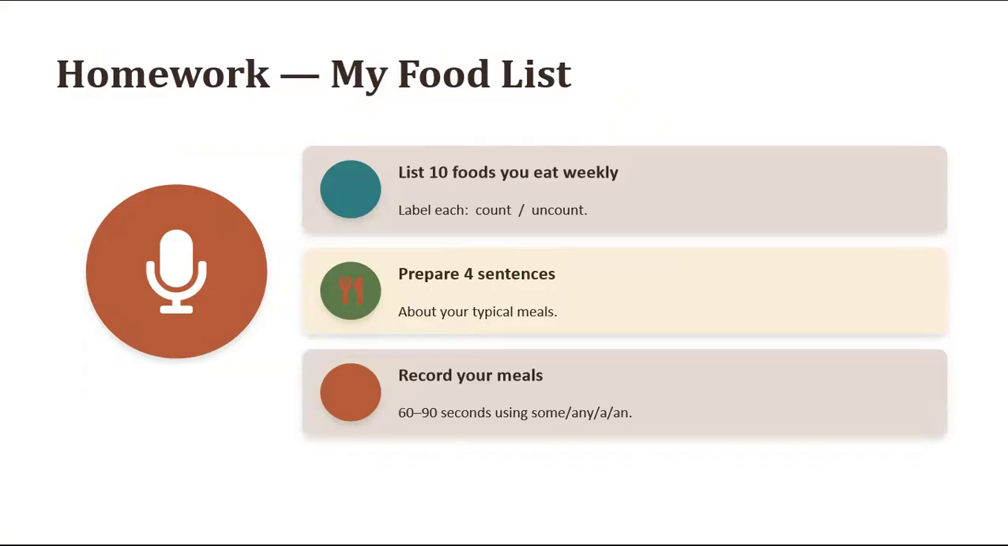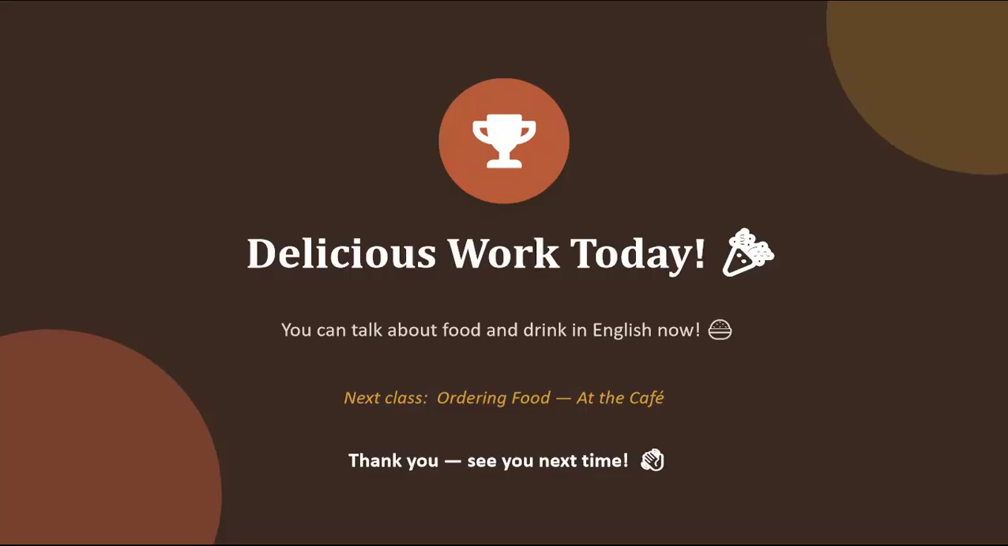Okay, you have to write those names first, and you have to prepare 4 sentences about your typical meals. And then you have to record yourself talking about a meal within 60 to 90 seconds. And you also have to use some, any, a, and an there. So it's delicious work today.